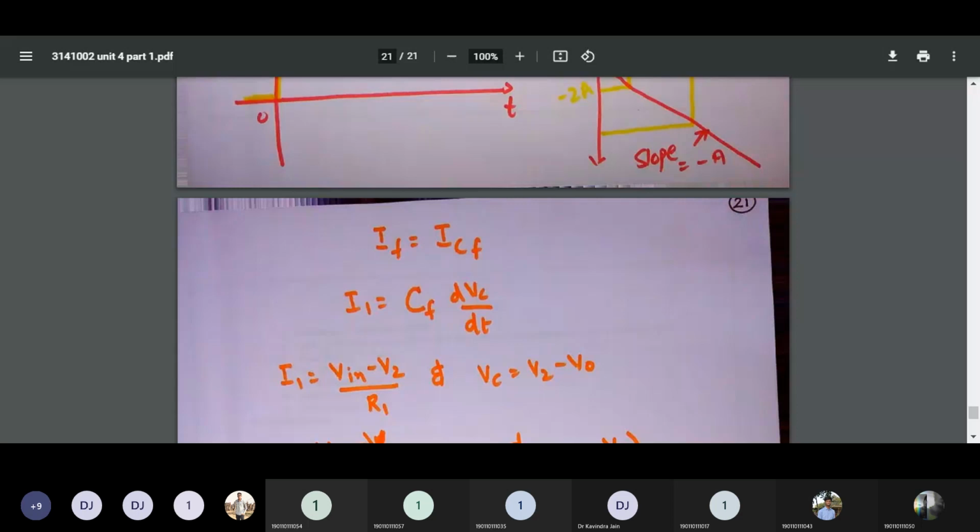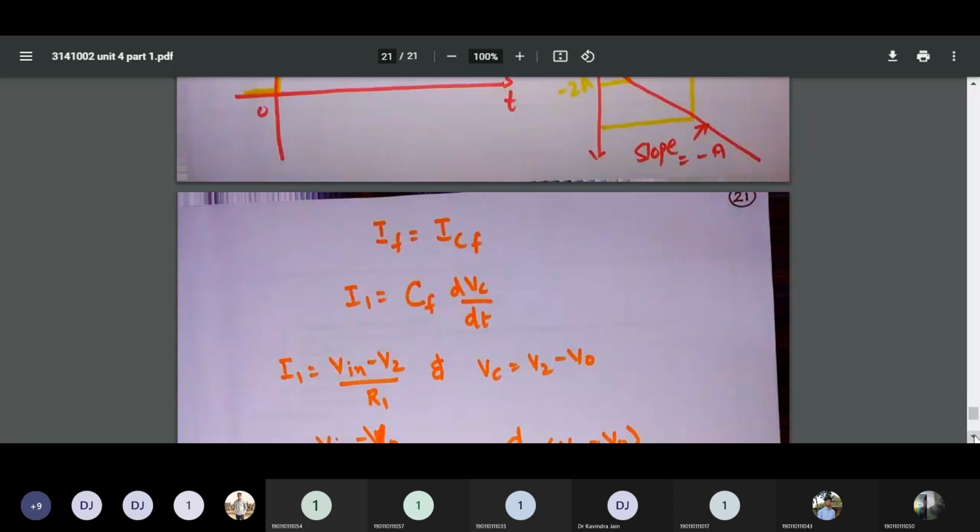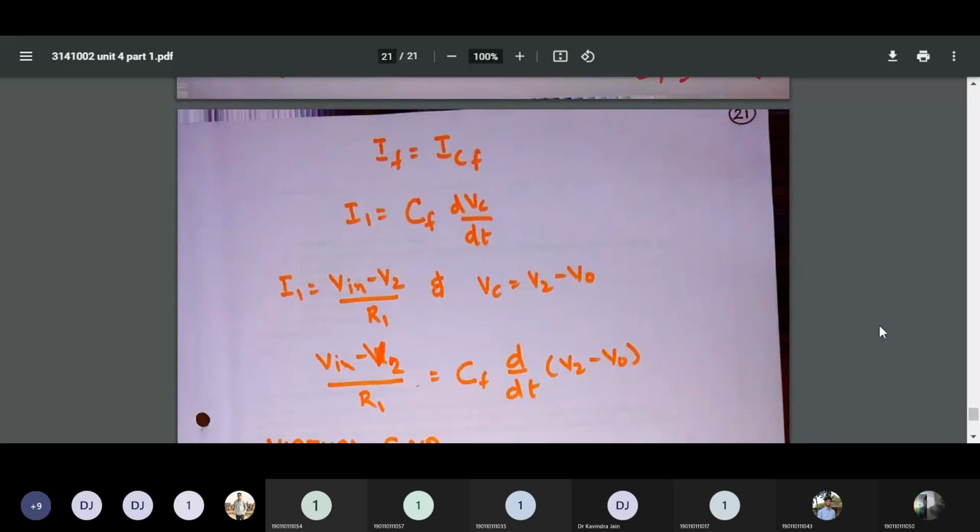Now, I1 is equal to Vin minus V2 upon R1. Similarly, Vc is equal to V2 minus V0. If I equate these two things, please find out V0 in terms of Vin. What is the answer? Hello, students.